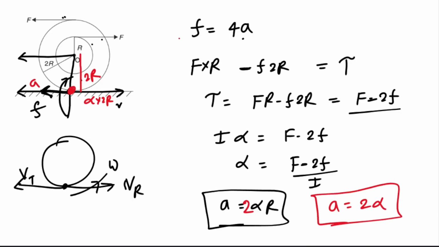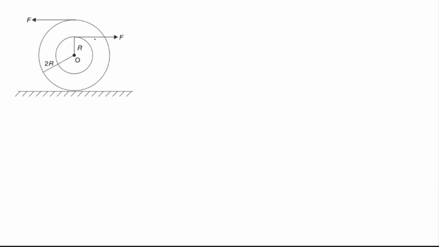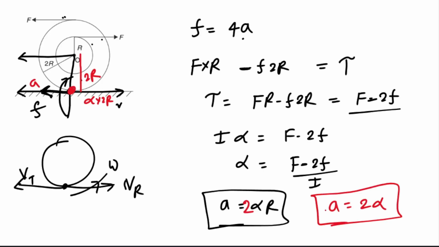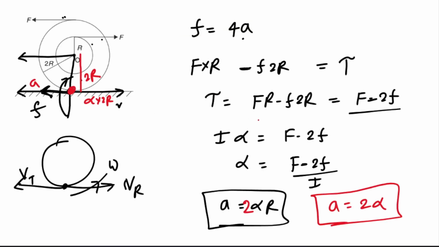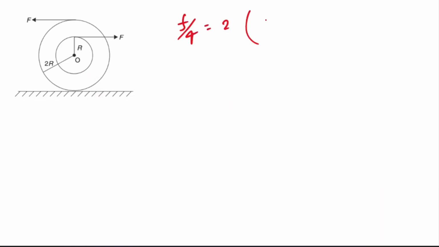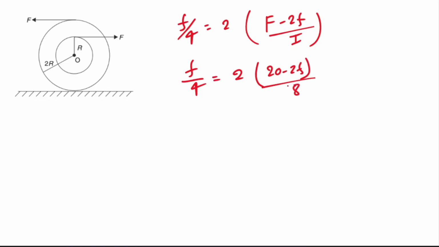Now let us calculate acceleration. So a is equal to 2 alpha, you will get the value. Equate a and 2 alpha. A is equal to how much? This is f by 4 and this is 2 alpha. Alpha is f minus 2f by I. Now let us put the value. We don't know the value of F. F by 4 is equal to 2, this is 20 minus 2f by 8, right? So this will get cancelled. This will get cancelled. And this will become how much? 3f is equal to 20. So f is equal to 20 by 3.